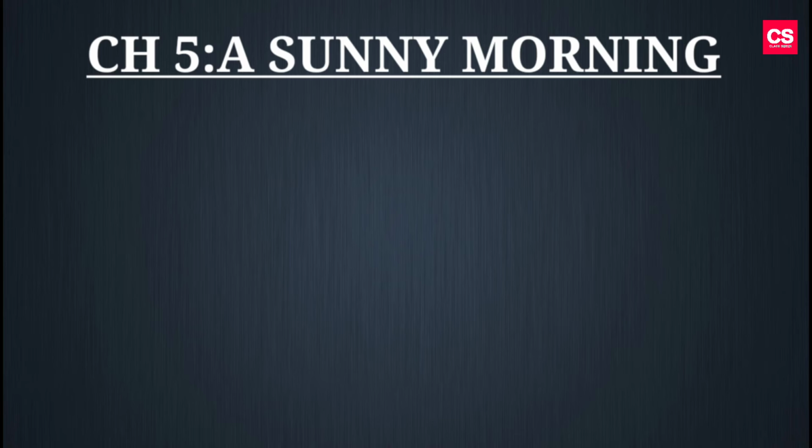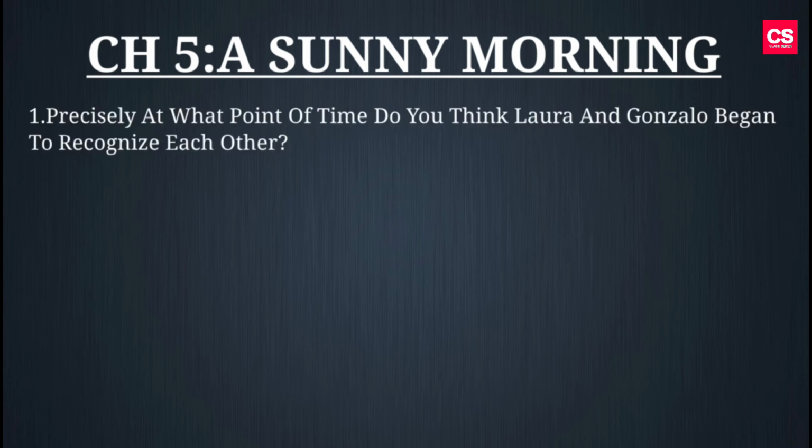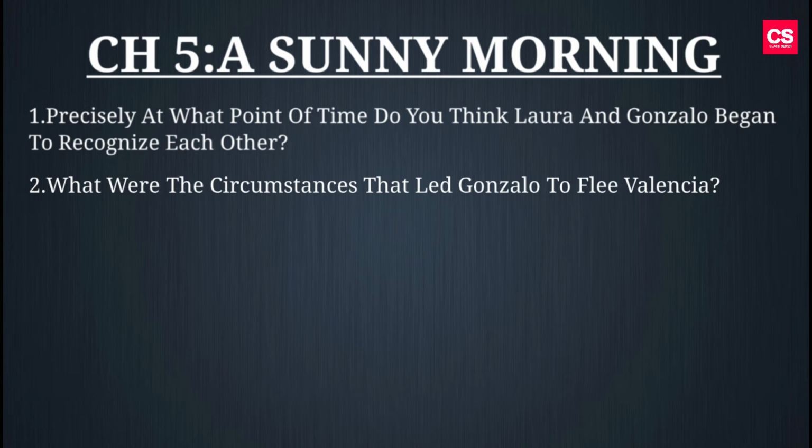Our fifth chapter is A Sunny Morning. Here 4 markers are: first question, precisely at what point of time do you think Laura and Gonzalo began to recognize each other? Second question, what were the circumstances that led Gonzalo to flee Valencia?